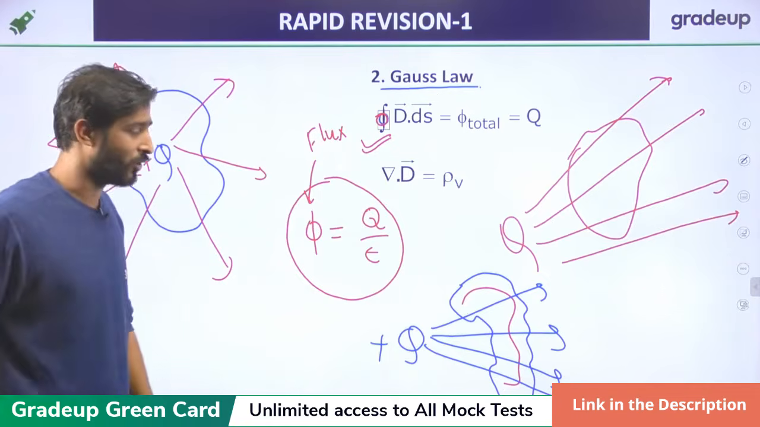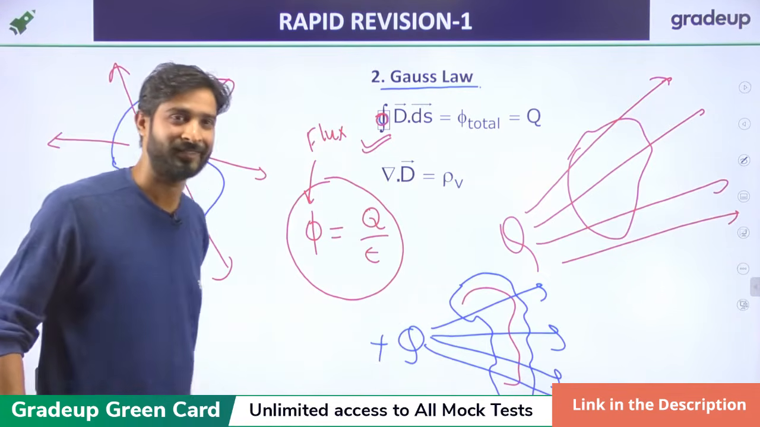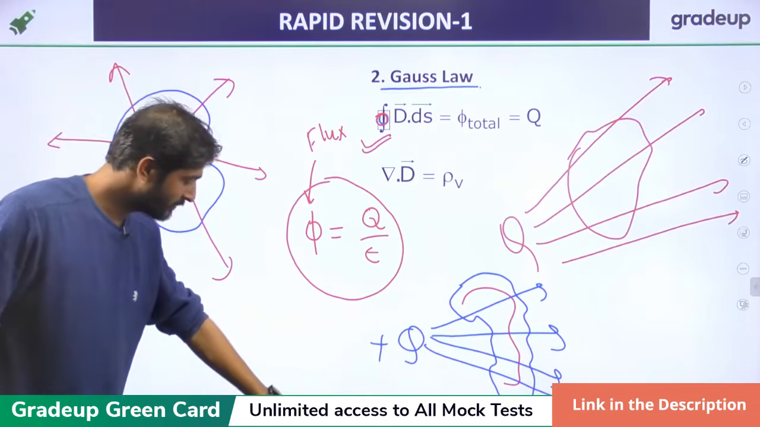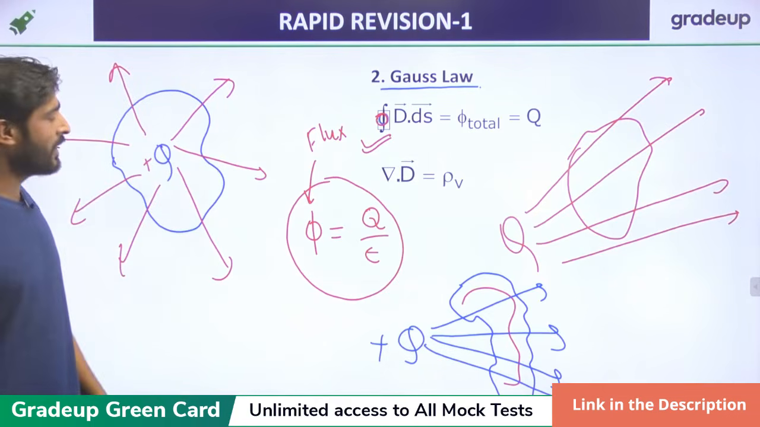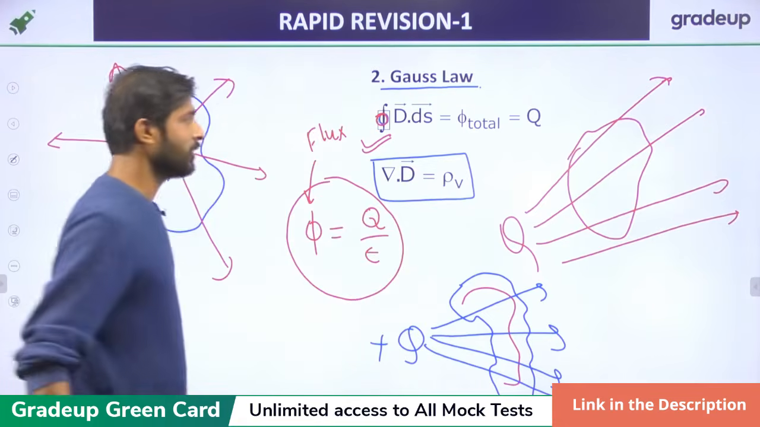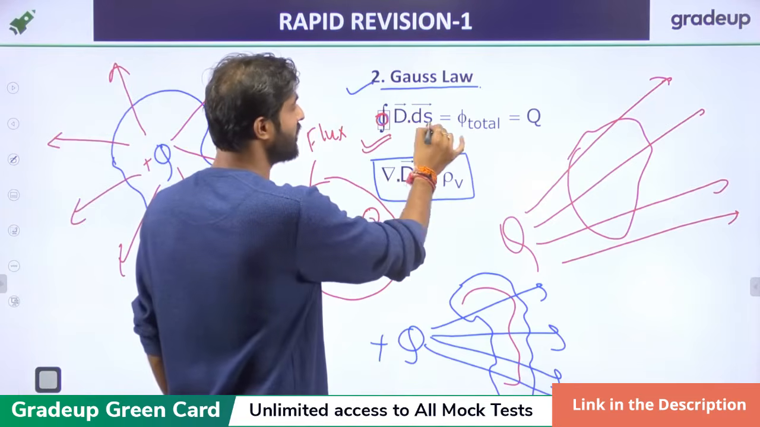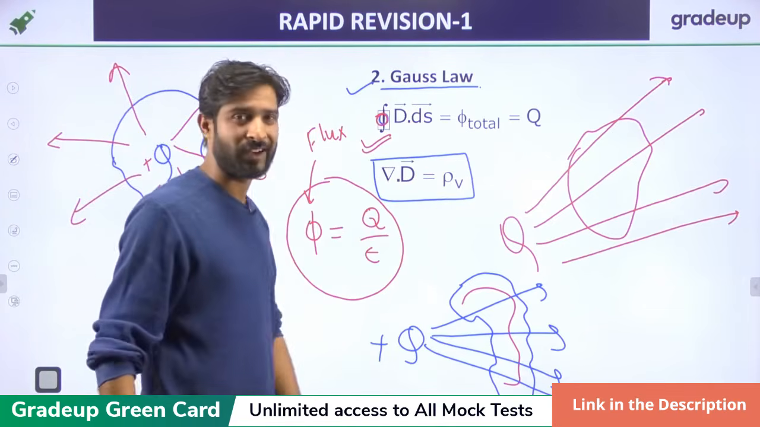Right? In this section also, right? But it is not Gauss's law, it is something else. Now, del dot E, you should remember, del dot E equals rho V. So there are two things. One is Gauss's law, that is D dot dS equals the total flux inside the surface.